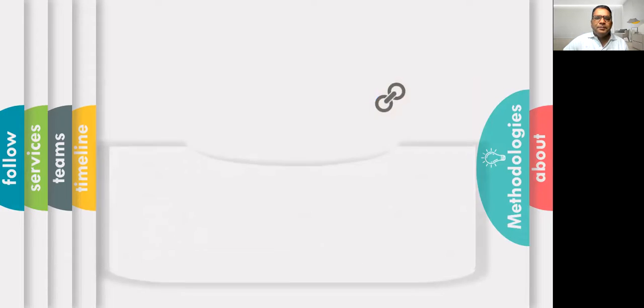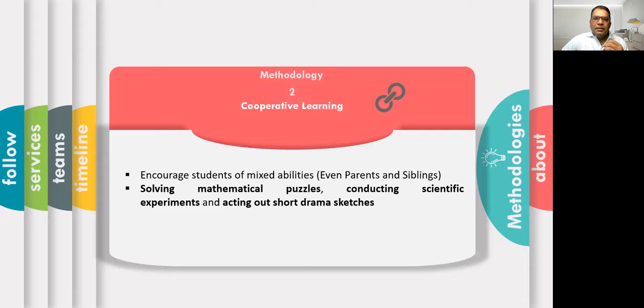So the second method is cooperative learning. Cooperative learning means that as a teacher, you have to cooperate with all the members in the society. That means you have to take the help of parents, siblings, elder sibling, younger sibling, and students. In this way, cooperative learning is the method which can solve these problems. Motivate the parents also to actively participate in the learning of their wards. Encourage students of mixed abilities.